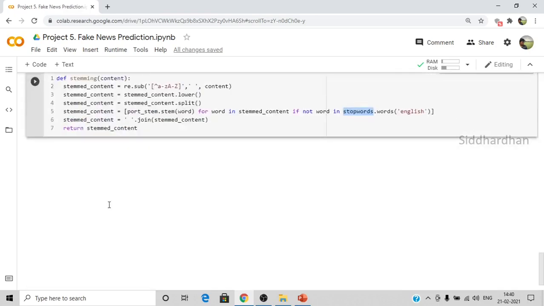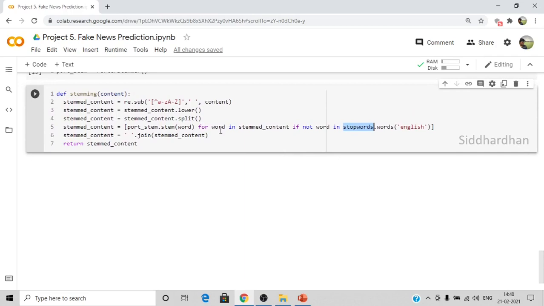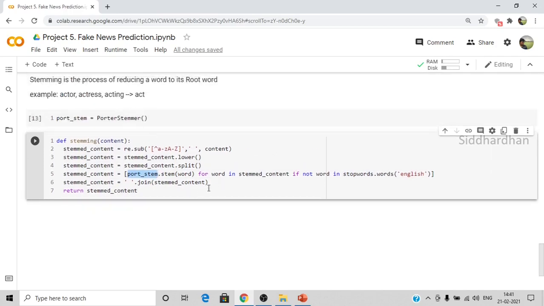Basically, I'm using a for loop to parse my data frame, remove all the stop words, and choose only the words that are not stop words. As you can see here, for word in stemmed content, in my content I take the word if it is not in this stop words library. I take all those words that are not stop words, and I perform the function port stem, which means port stemmer. Once I have done that, I join all the words, so that is why I'm using this join function. Finally we return our processed text, which is the stemmed content.